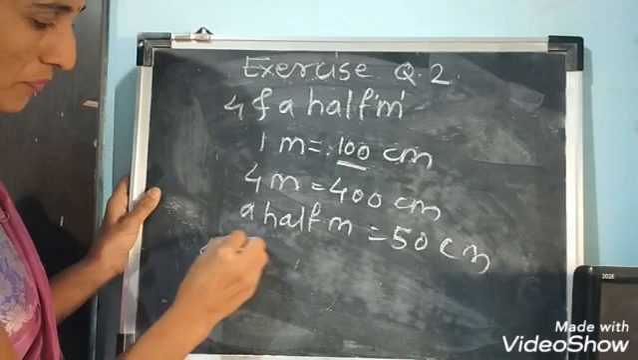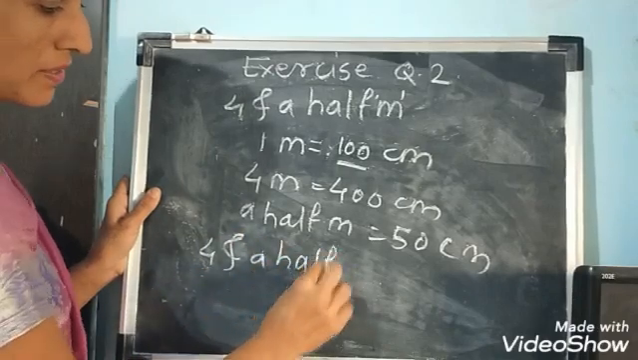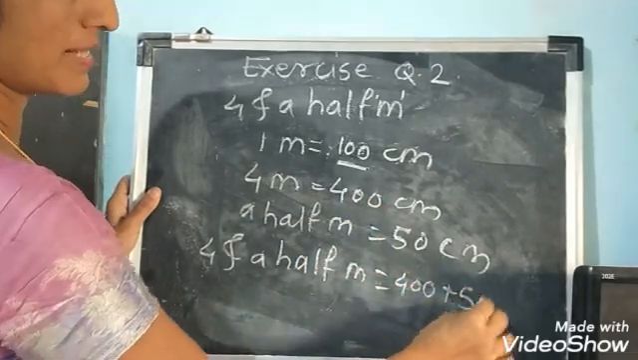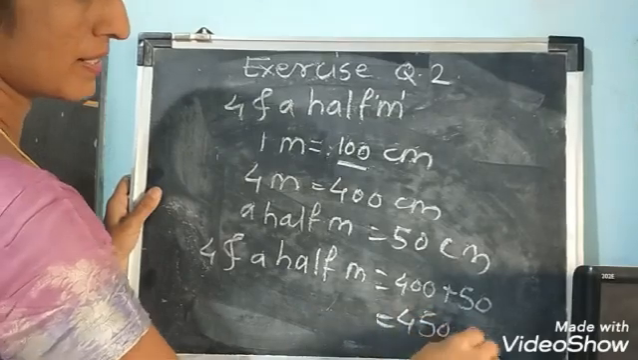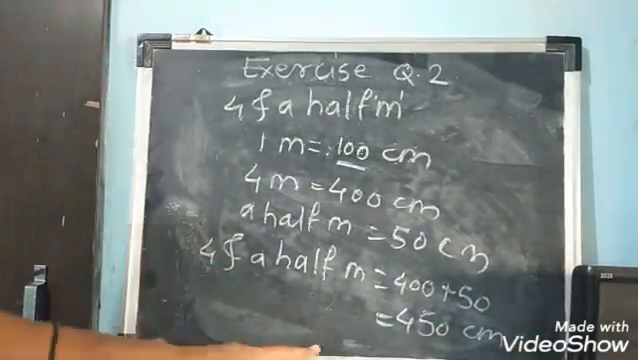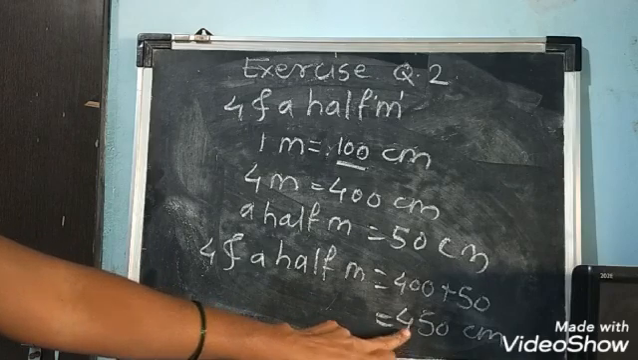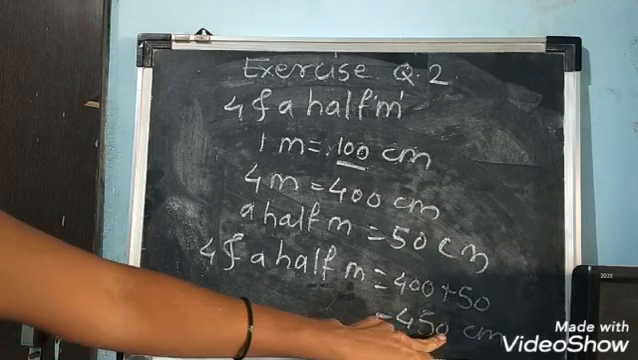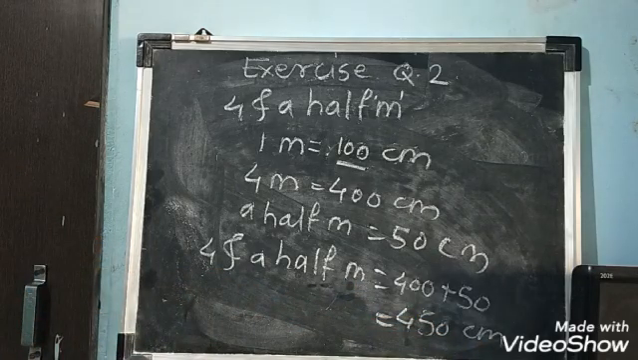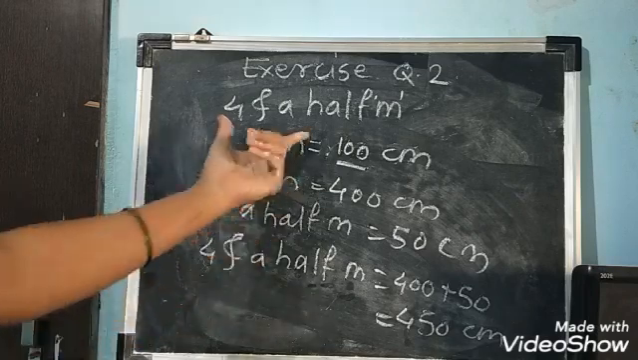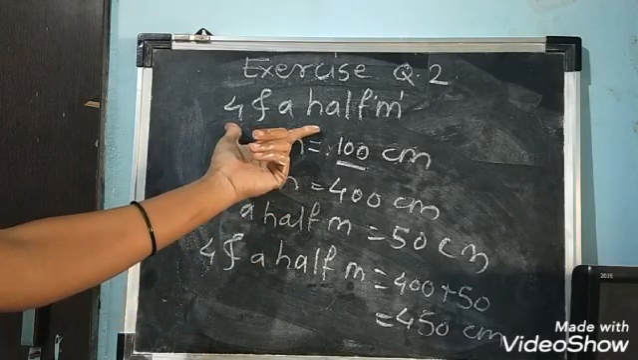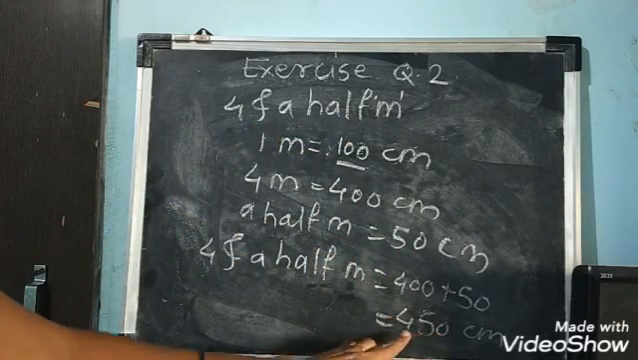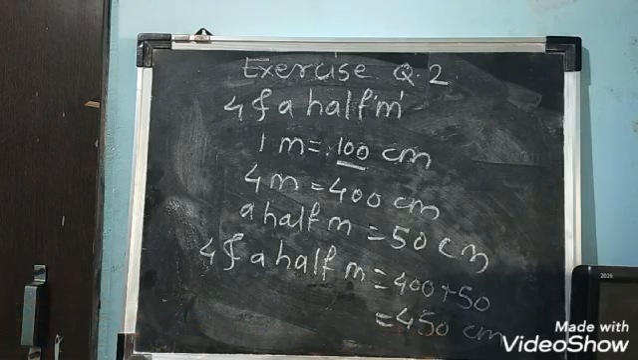Now 4.5 meter is equal to 400 plus 50. That means 450 centimeter. Now we got the total cloth in centimeter. We have converted 4.5 meter cloth into 450 centimeter. We converted into centimeter because we can't divide 4.5 by 5. Can you do 4.5 divided by 5? No, we can't, so we have to convert it first. Now we can do the division of 450 divided by 5.